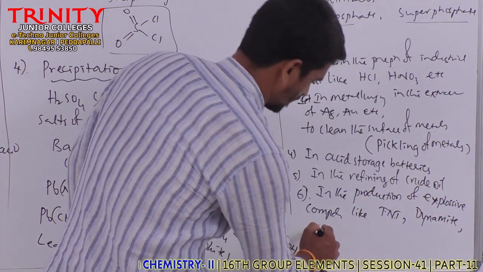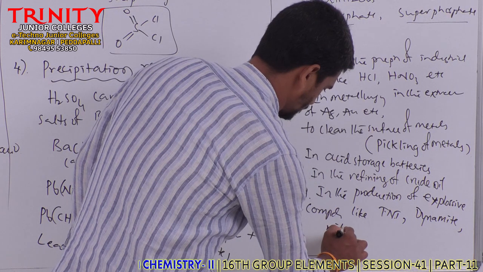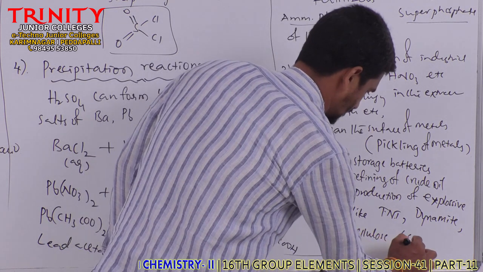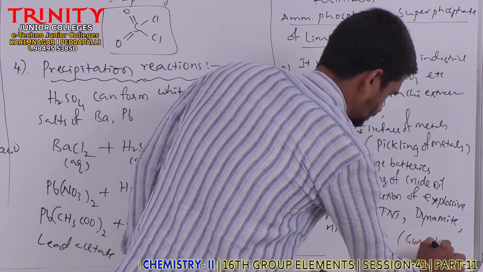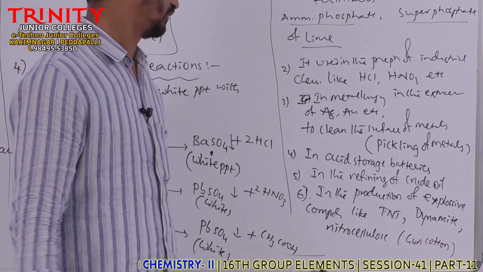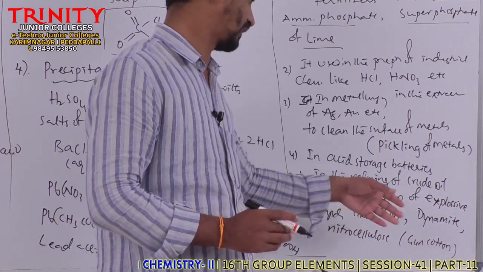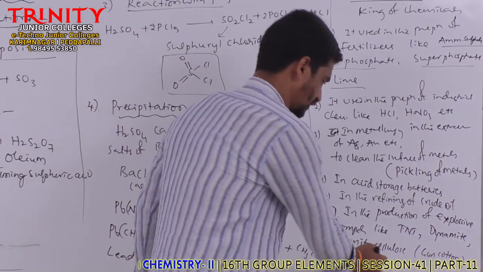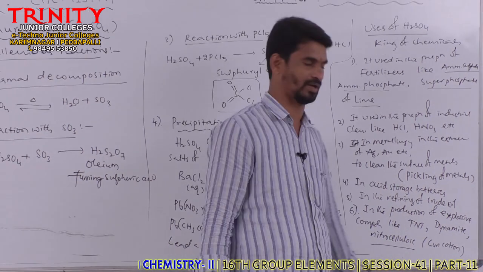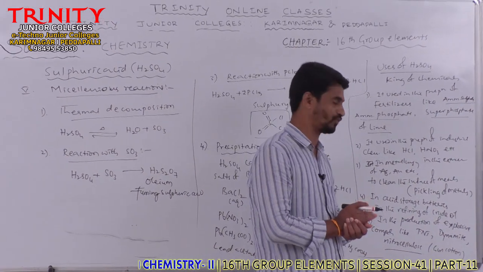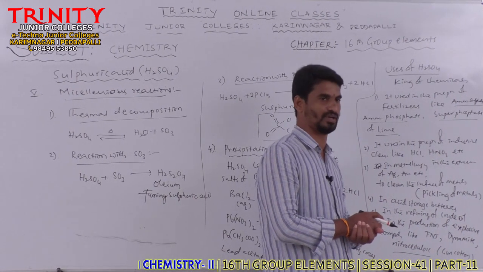Next gun cotton, nitrocellulose products, which is used in gun cotton. So like that, sulfuric acid is used in the production of explosive compounds like TNT, dynamite, as well as nitrocellulose compounds like gun cotton. So these are the uses of what, sir? Sulfuric acid, concentrated sulfuric acid.